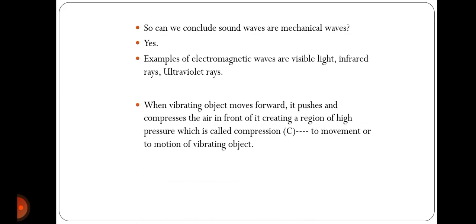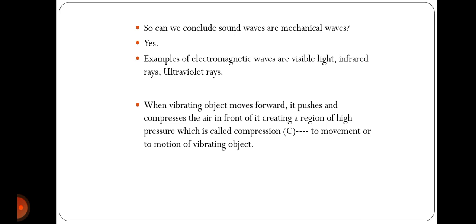When the vibrating object moves forward, it pushes and compresses the air in front of it, creating a region of high pressure, which is called compression. It is denoted by capital C, or it is also called the forward movement or forward motion of the vibrating object. I am repeating this again.